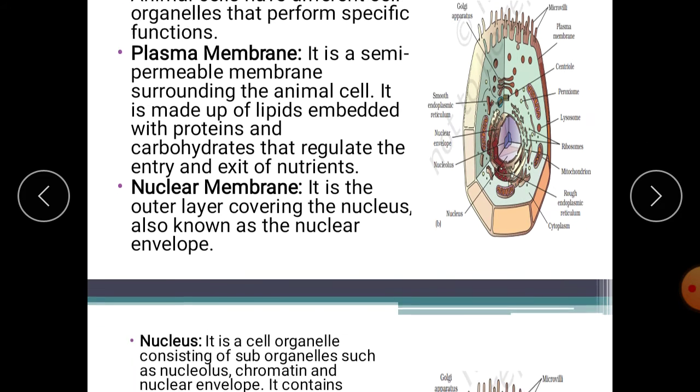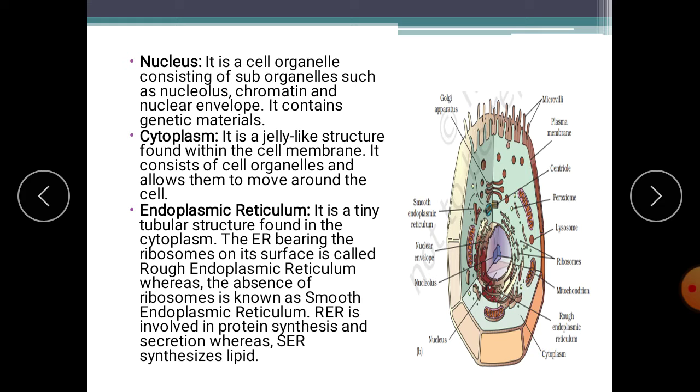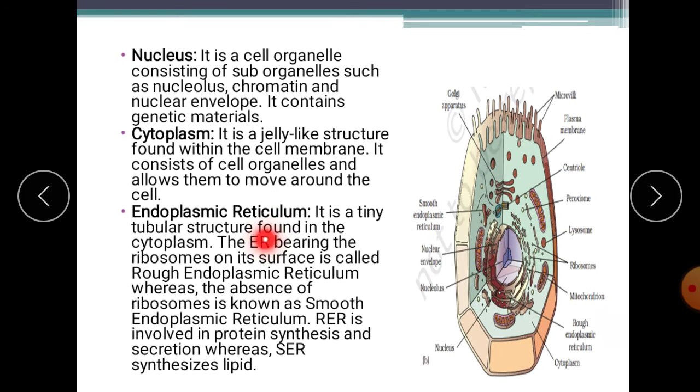Okay, next, the nucleus. It is a cell organelle consisting of sub-organelles such as nucleolus, chromatin, and nuclear envelope. It contains genetic material also. Inside the nucleus, the nucleolus is present. Chromatin material is there, and chromatin material contains genetic material.